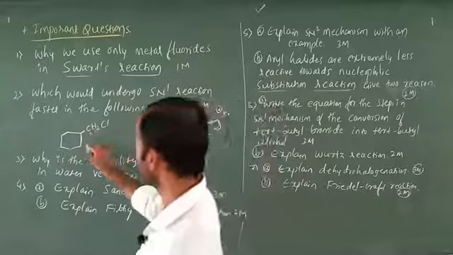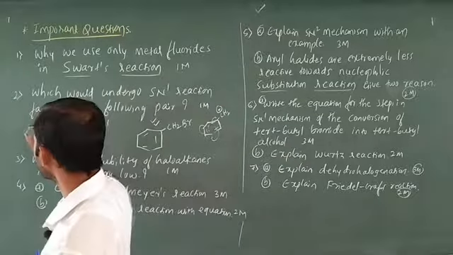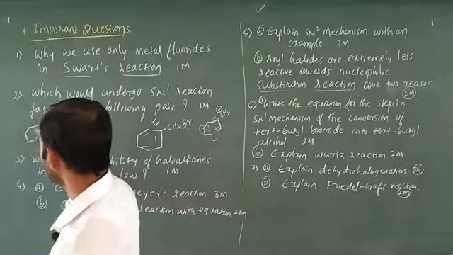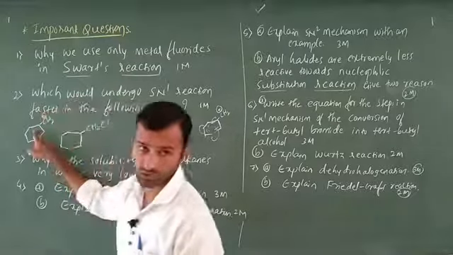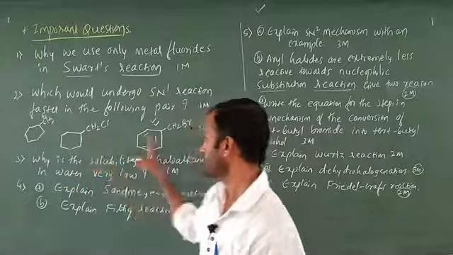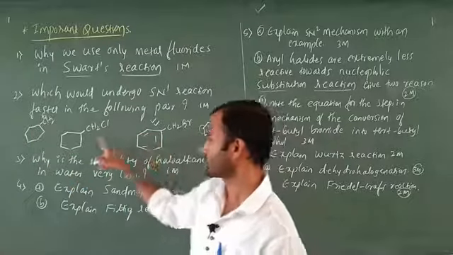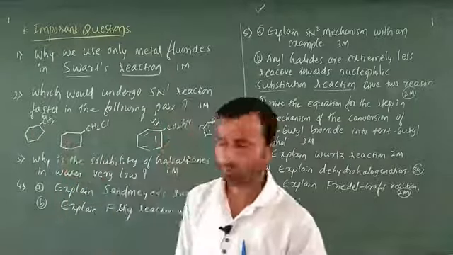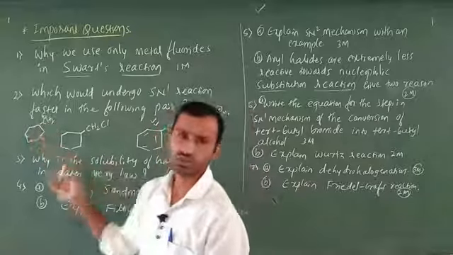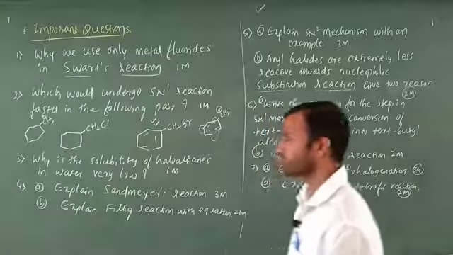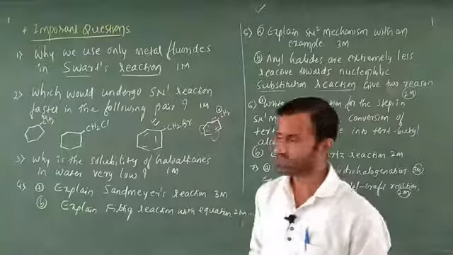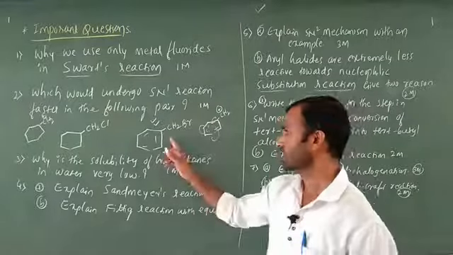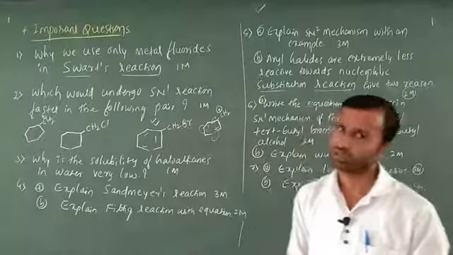Here also there is a formation of carbocation, no problem. Here is CH2 plus, but in this case there is no double bond. This one has a double bond, but cyclohexane does not have any double bond. That is why no resonance is possible, which means that carbocation is not that stable. So this one cannot undergo SN1 reaction faster.